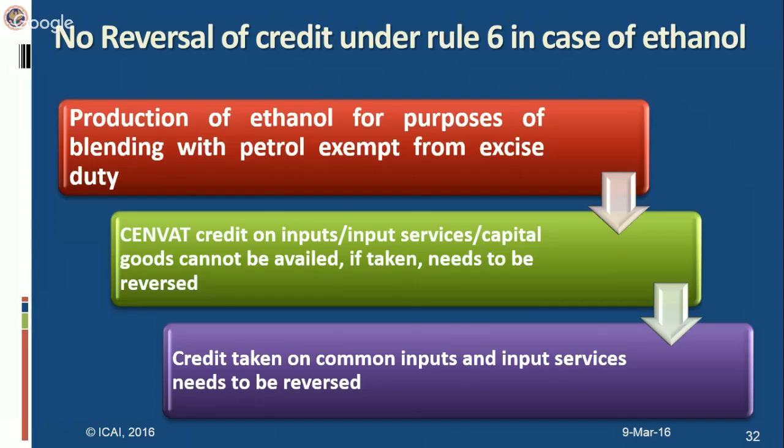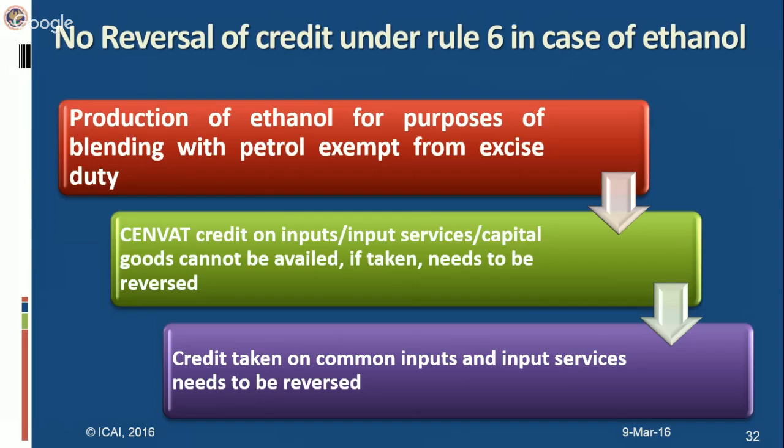Now, reversal in Rule 6. Now, Rule 6 not to apply in case of ethanol. What does it mean? Ethanol, the production of ethanol for purpose of blending with petrol is exempt from excise duty. Okay. Now, whenever a product is exempt from excise duty, whenever a manufacturer is not liable to excise duty,